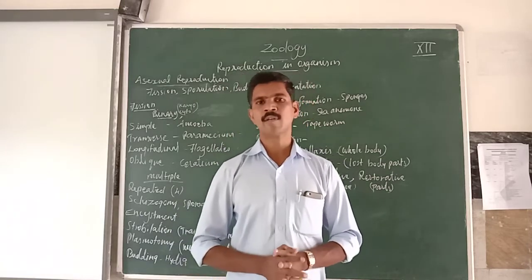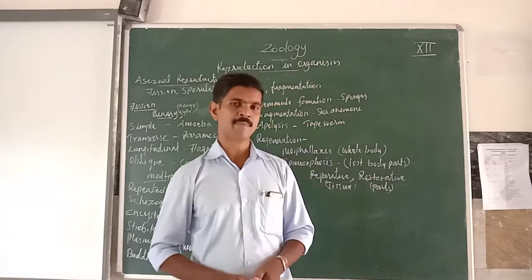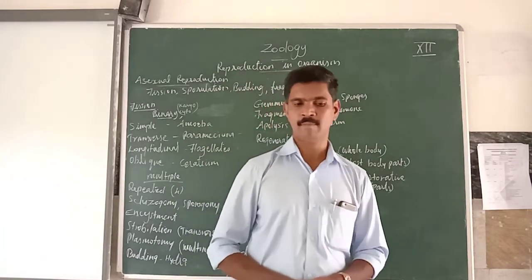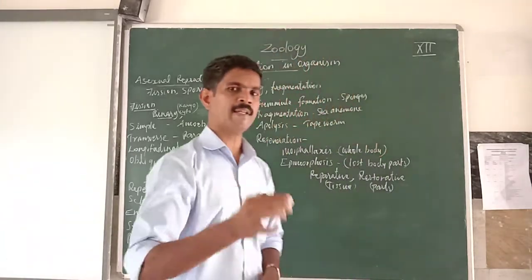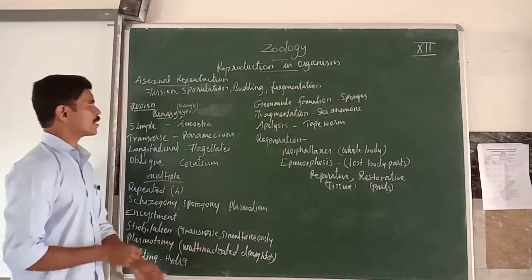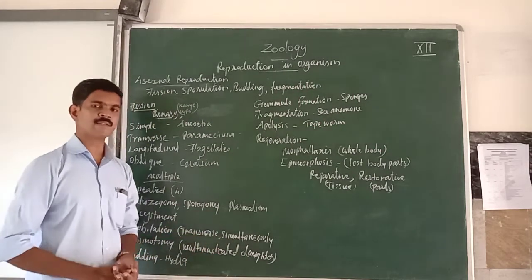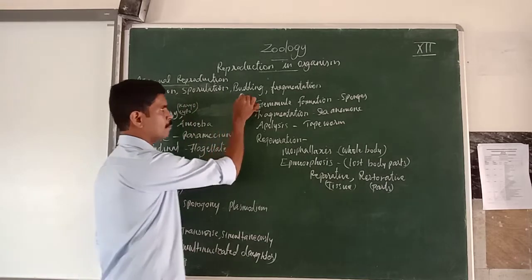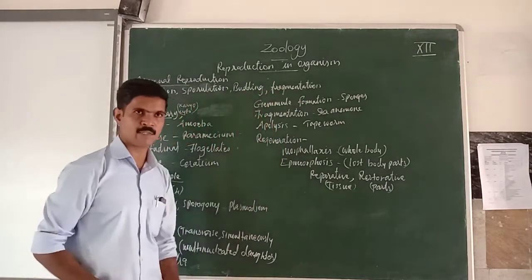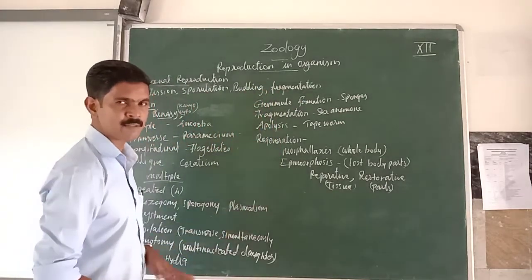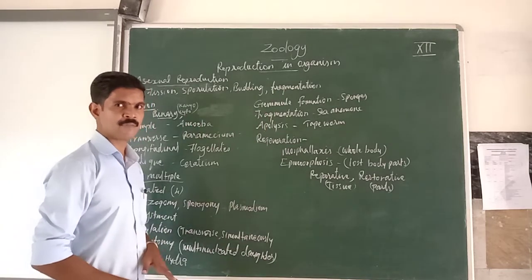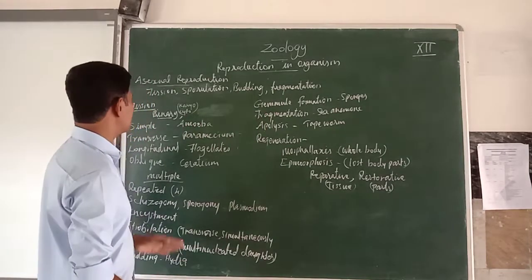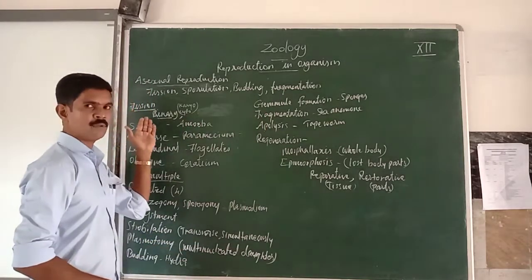In this class, we are going to study different types of asexual reproduction. Listen very carefully. There are different types of asexual reproduction, for example fission, sporulation, budding and fragmentation. These are the different types of asexual reproduction. Understand? First we are going to study fission.